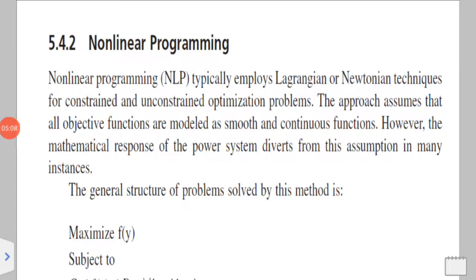The next is non-linear programming. In non-linear programming, they employ the Newtonian technique to find constrained and unconstrained optimization problems. In this, they will check the importance of the data, whatever data or variables they are getting. They check in mathematical form, the mathematical response of the power system.